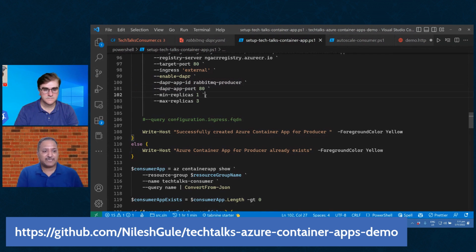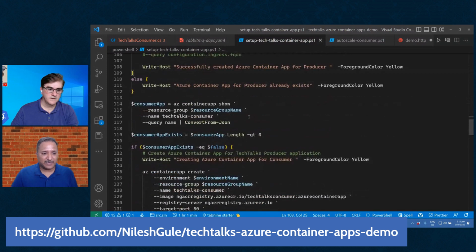Azure Container Apps is a serverless offering, which means that we don't have to manage the underlying infrastructure, and we can scale the resources as and when needed. So for my producer, I'm saying I need minimum 1 replica and maximum based on the load, scale it up to 3. Same way, I go and create the consumer.